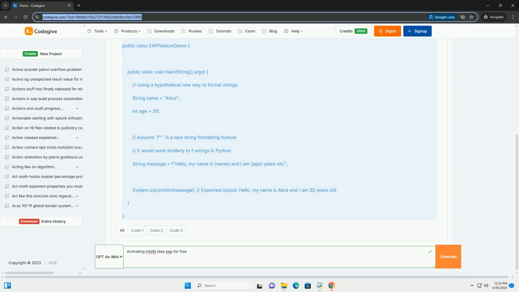Steps. 1. Download and install the EAP build. Go to the official JetBrains website, https://www.jetbrains.com/idea/nextversion, and download the latest IntelliJ IDEA EAP build. Choose the appropriate version for your operating system: Windows, macOS, Linux. 2. To install the EAP build, install the EAP version in a separate directory from your stable IntelliJ IDEA installation. This is crucial to avoid conflicts.